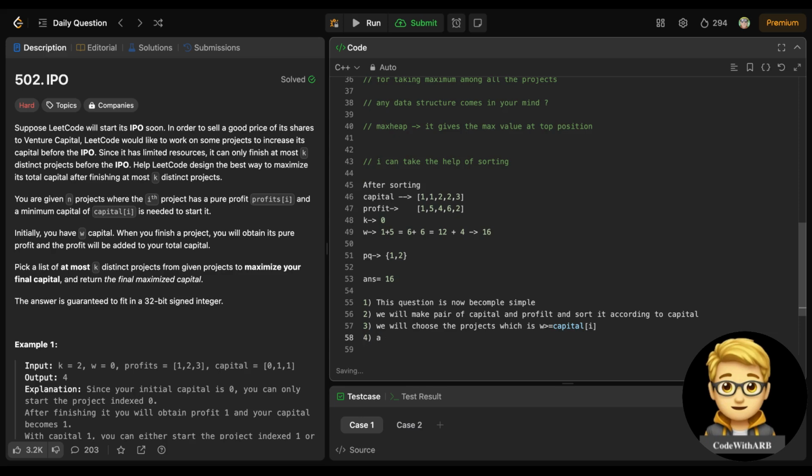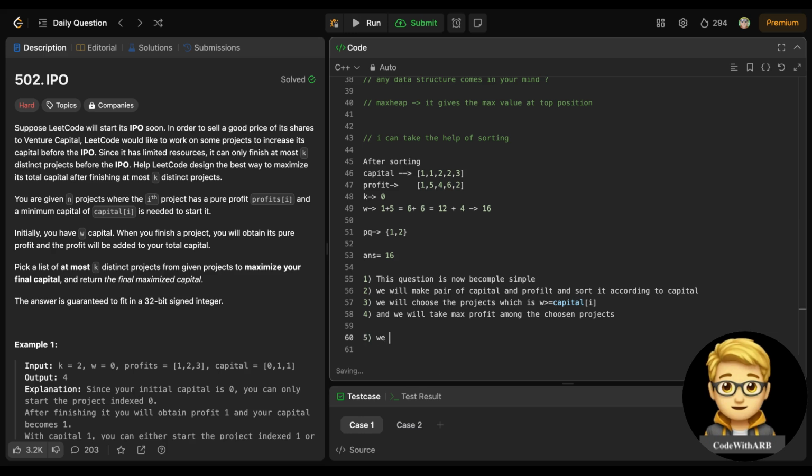And what we will do is take the max profit among the chosen projects, and we will do this until we get at most k projects or the number of projects is over, right? So this would be the approach, a simple approach, right?